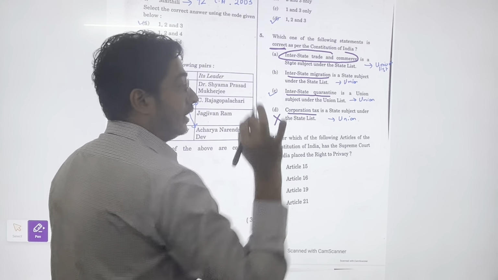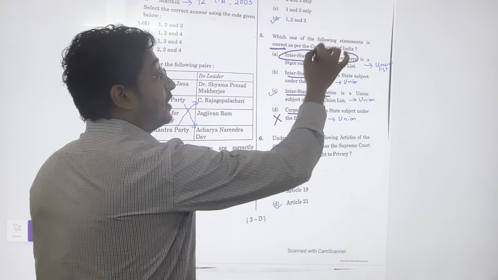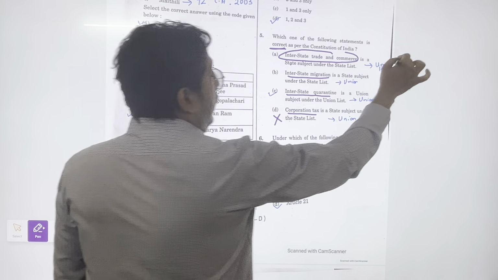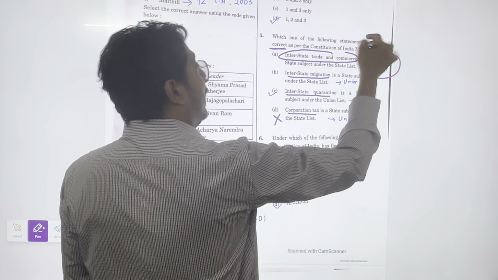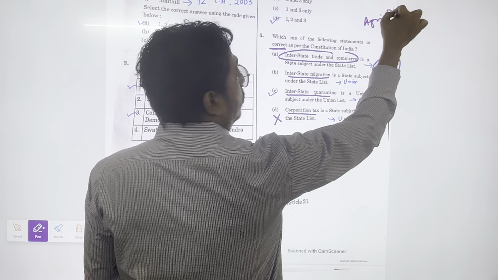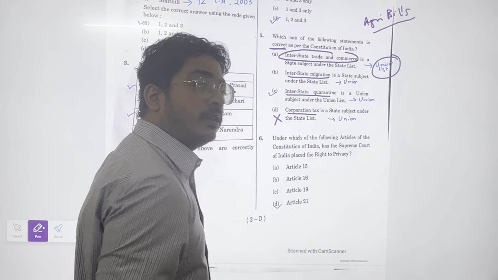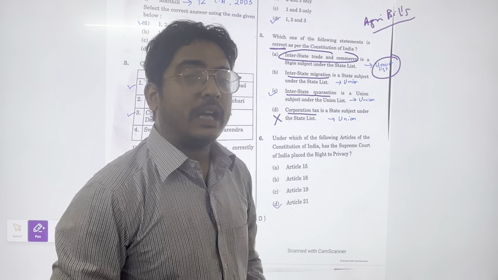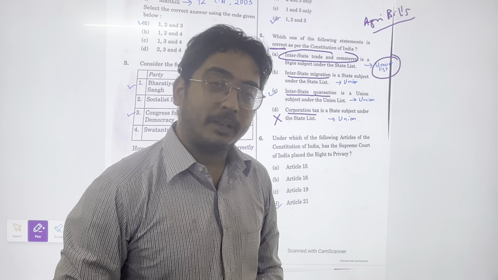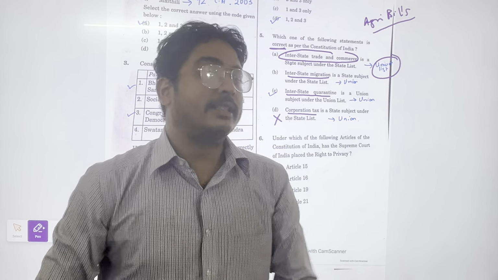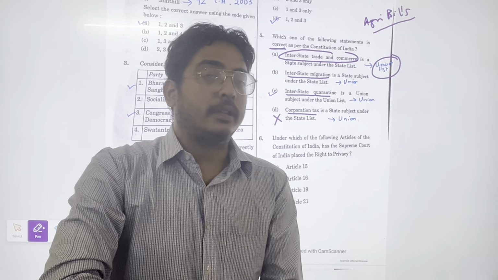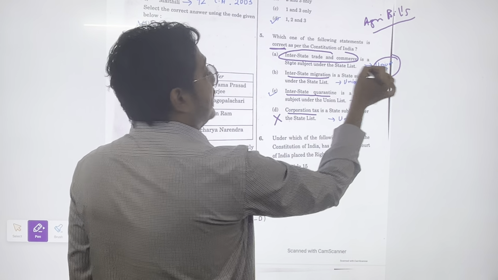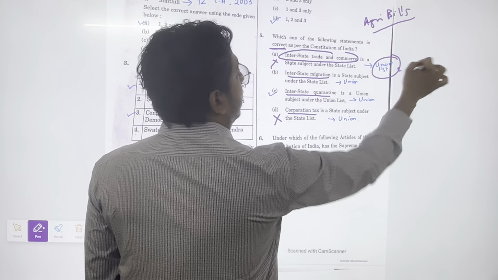So this can be cancelled. Okay, now the question comes, interstate trade and commerce. Now interstate trade and commerce is always a union list. Okay, for example, the agricultural bills, which had a lot of protest. Those bills were brought by the central government, because see, agriculture is a state subject, but when it comes to trade and commerce, it can be done by the central government. So from there also you can know it is not a state list, it is a union list.